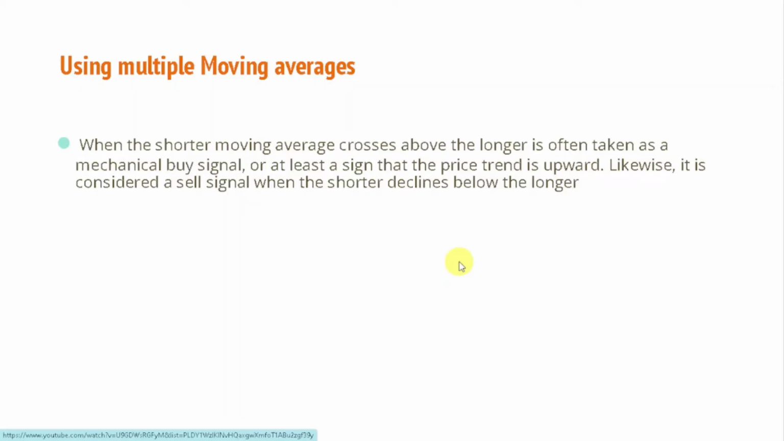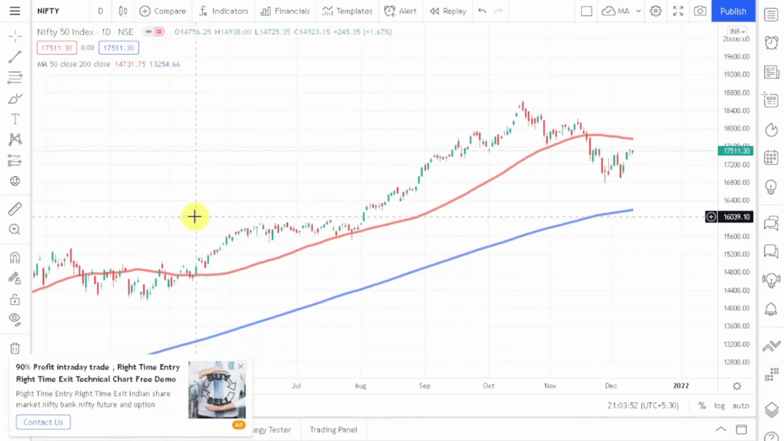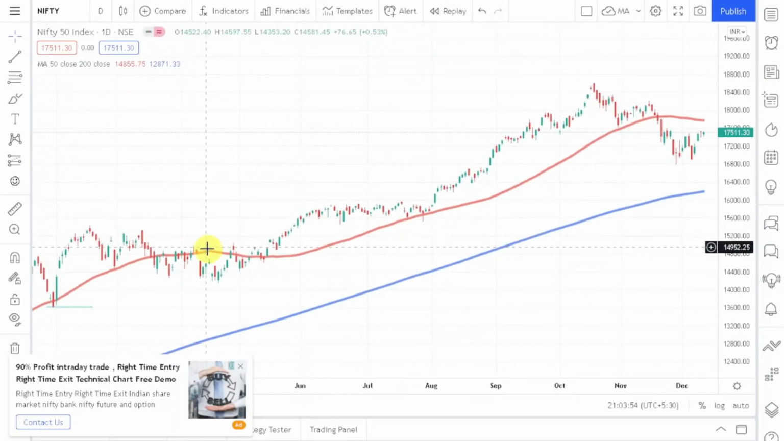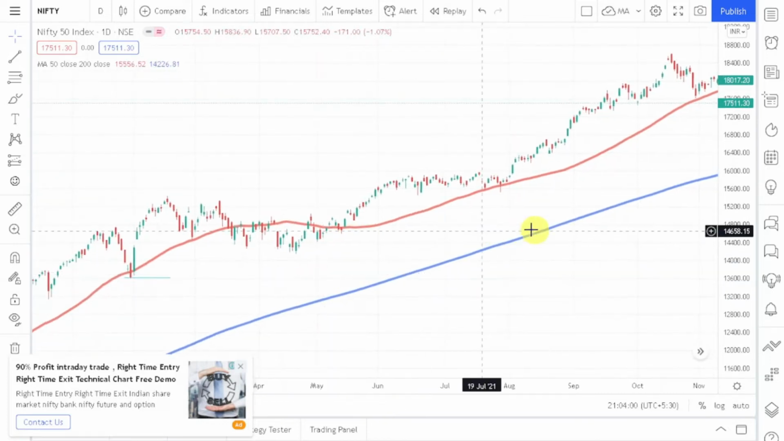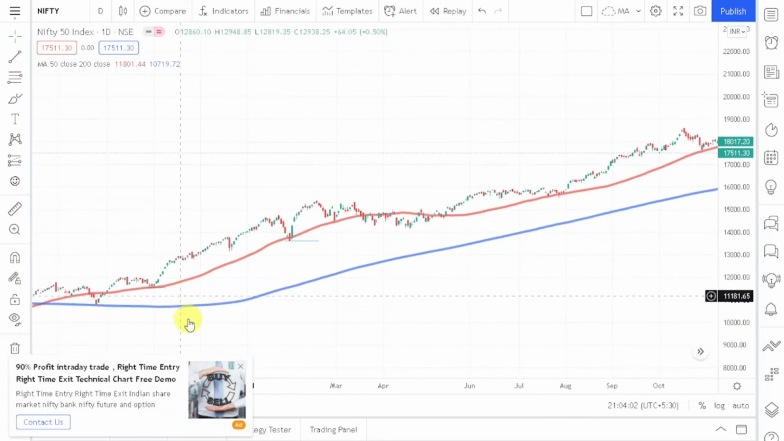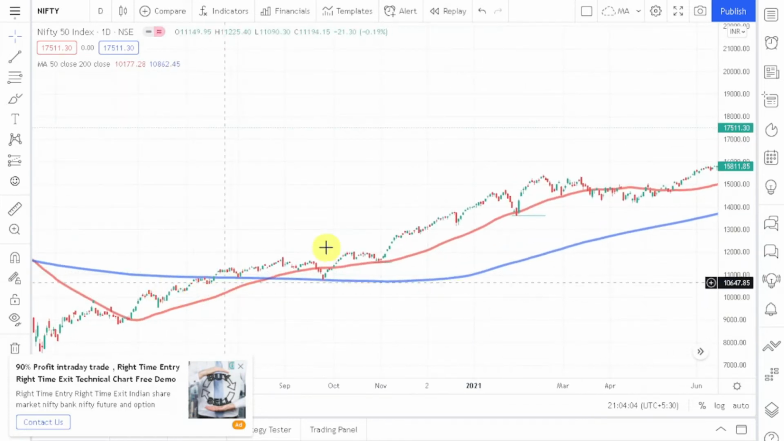So when the shorter moving average crosses above the longer, it is often considered as a mechanical buy signal. If I go to TradingView, then you can see that this red line, 50 days moving average, is a shorter term moving average, and blue line, 200 days moving average, is a longer term moving average, right? So we are talking about this moving average crossover.